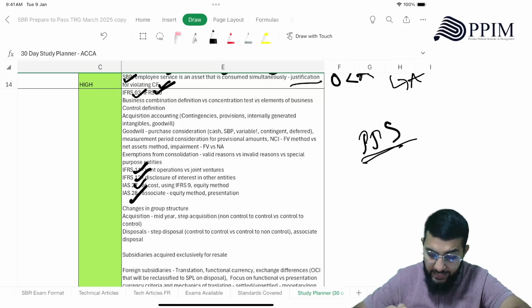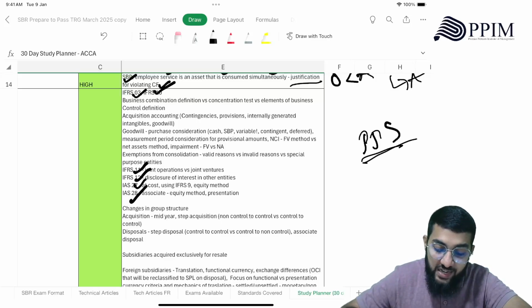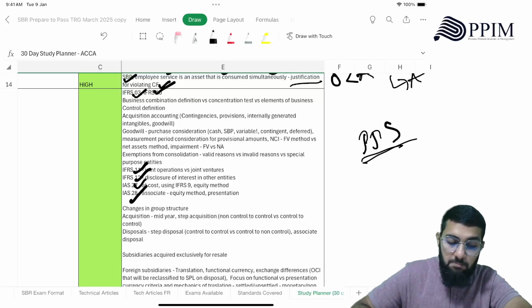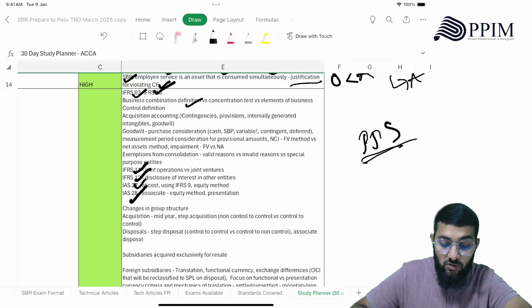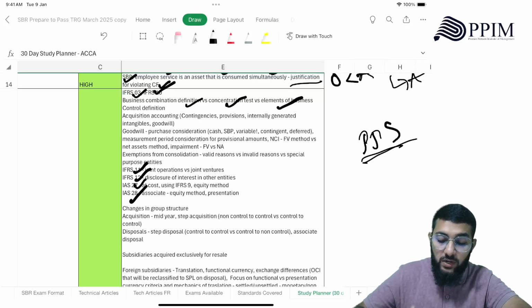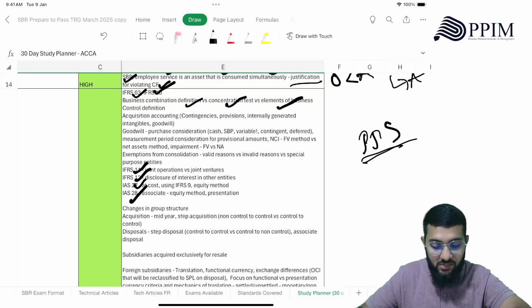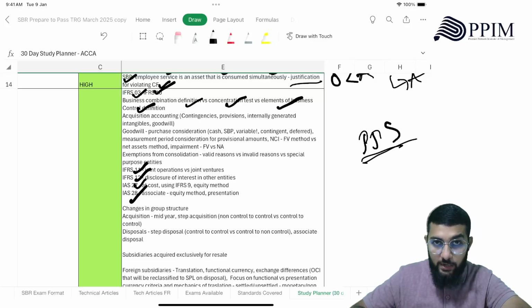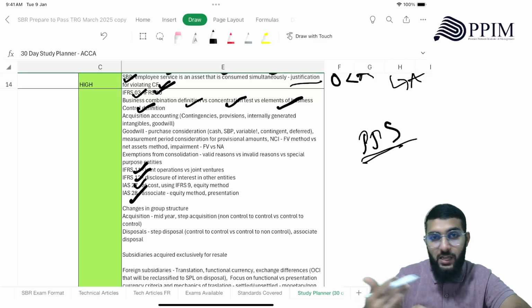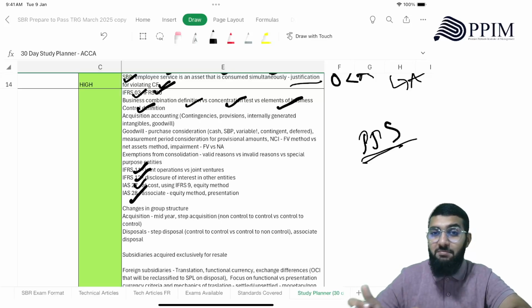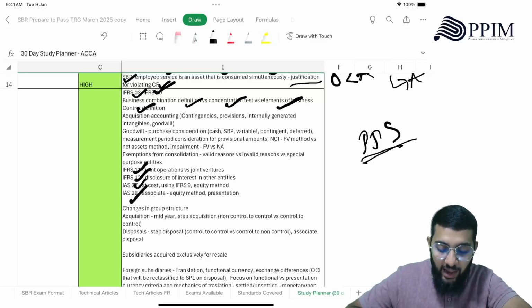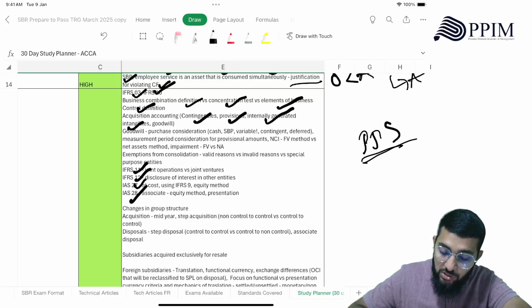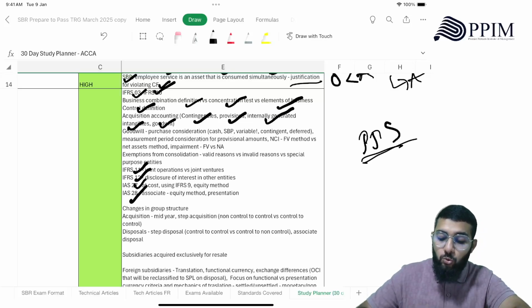So IFRS 3, IFRS 10 related areas that you need to focus on: business combination definition versus concentration test versus elements of business, right? You need to understand what they are. What is concentration test? What is the elements of business? What's the business combination? Then what is the control? How is control defined apart from more than 50%? What else can mean there's control? What else can mean there is no control? Understand that. Acquisition accounting, the contingencies, provisions, internally generated intangibles, goodwill, how you'll have to record those, right?